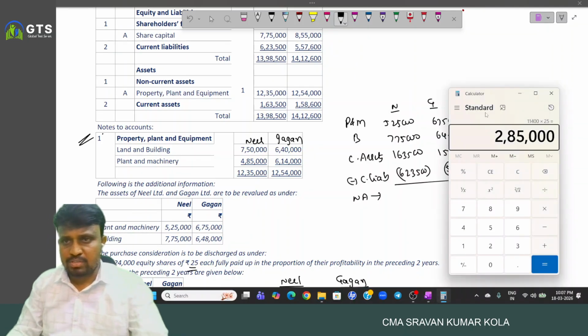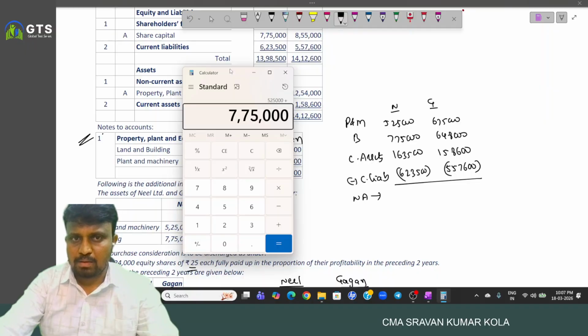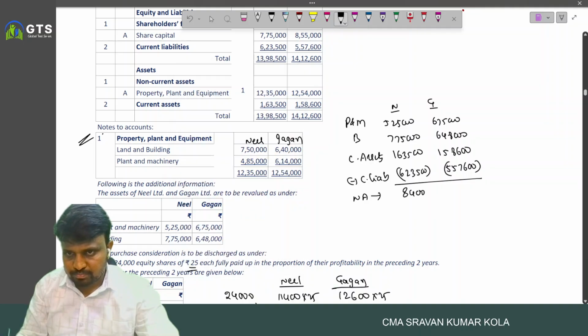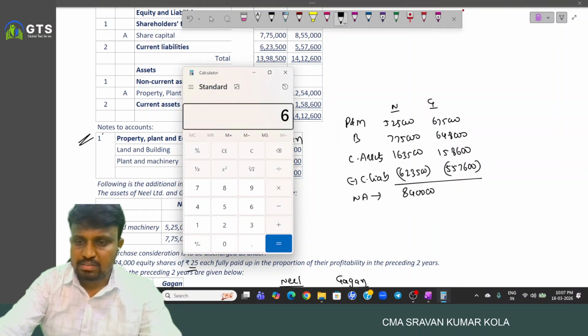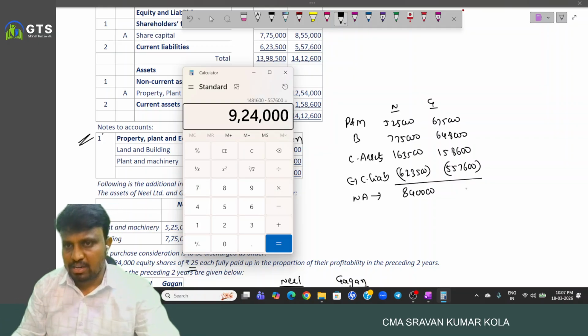Then we'll see computed. So 5,25,000 plus 7,75,000 plus 1,63,500 minus 6,23,500, 8,40,000, and 6,75,000 plus 6,48,000 plus 1,58,600 minus 5,57,600, 9,24,000.